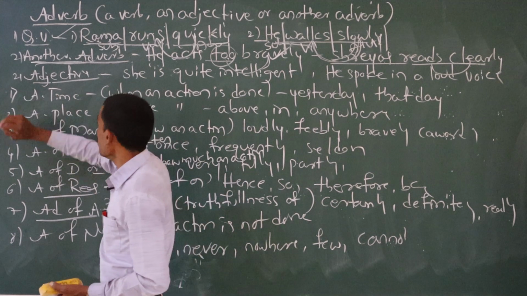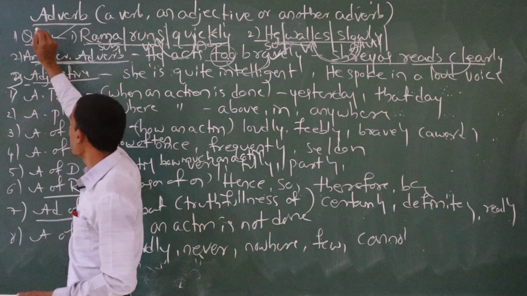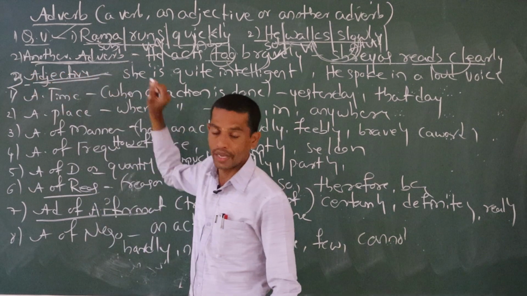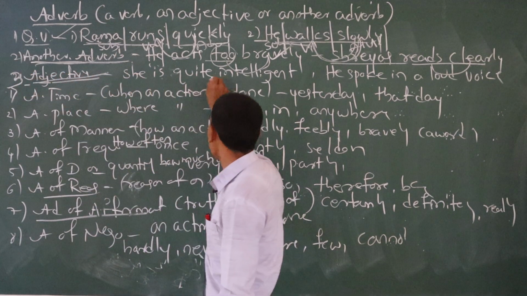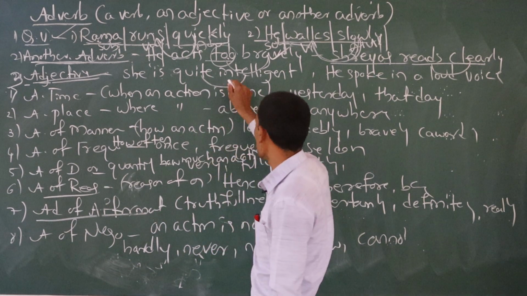Third one: adjective. Sometimes an adverb talks about an adjective also. So, she is quite intelligent. See here, this adverb quite talks about the adjective intelligent.